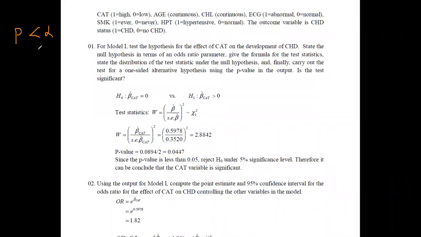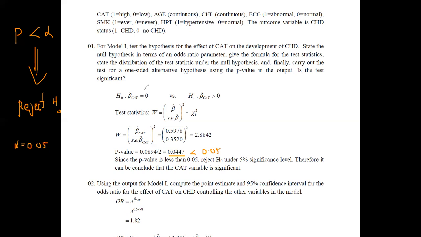If the p-value is less than alpha, we can reject the null hypothesis. Therefore, we can do this calculation at the 5% significance level. If you set alpha equal to 0.05, since we are considering the 5% significance level, we can see that the p-value is less than 0.05. Therefore, we have to reject the null hypothesis under the 5% significance level.